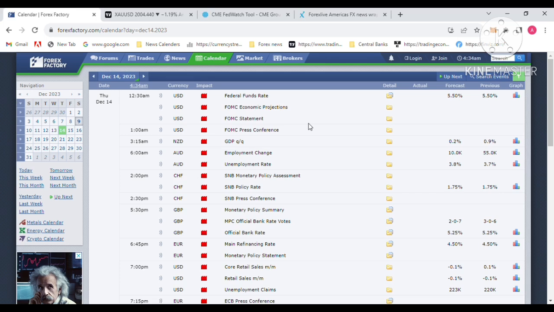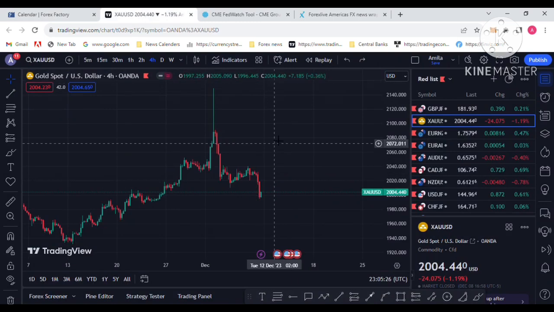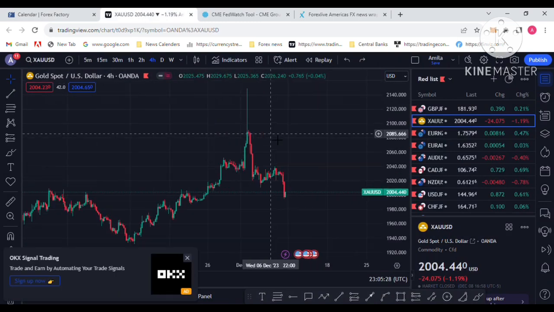I am hoping the Fed will be hawkish in this meeting, so the US dollar gets demand. I am hoping the Federal Reserve, the American central bank, will have a hawkish tone with Powell. So I am hoping the dollar will be in demand next week. That is the most important economic event next week, so stay in touch with these economic events if you are trading the US dollar.